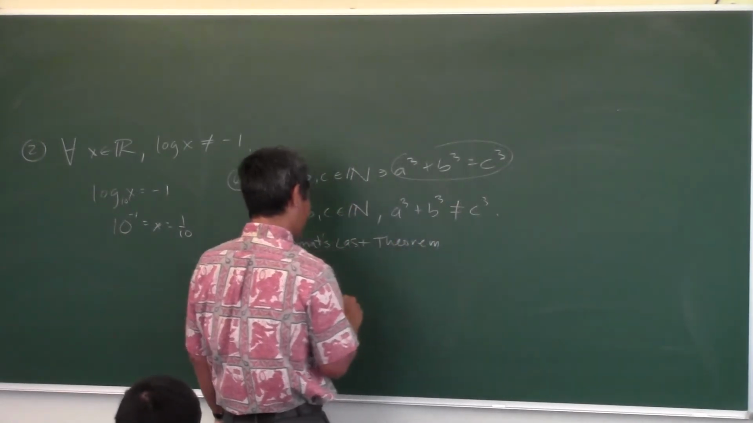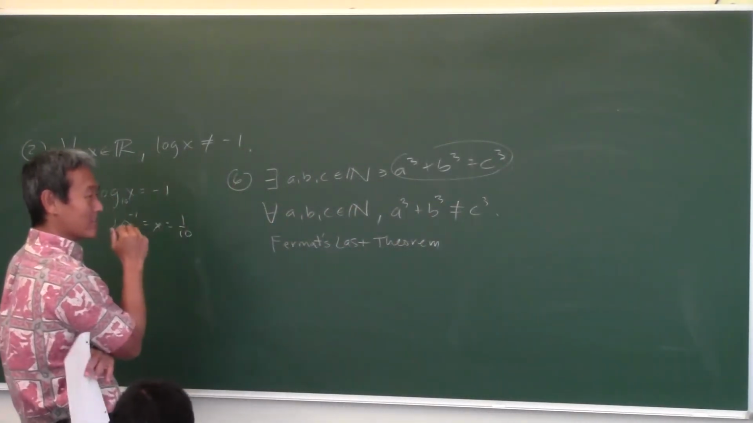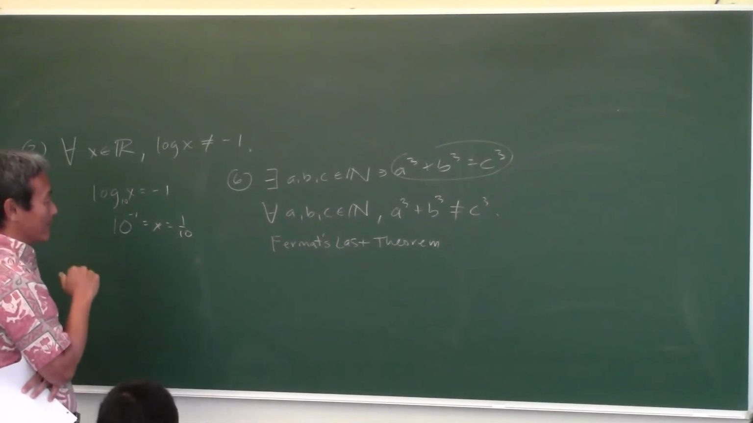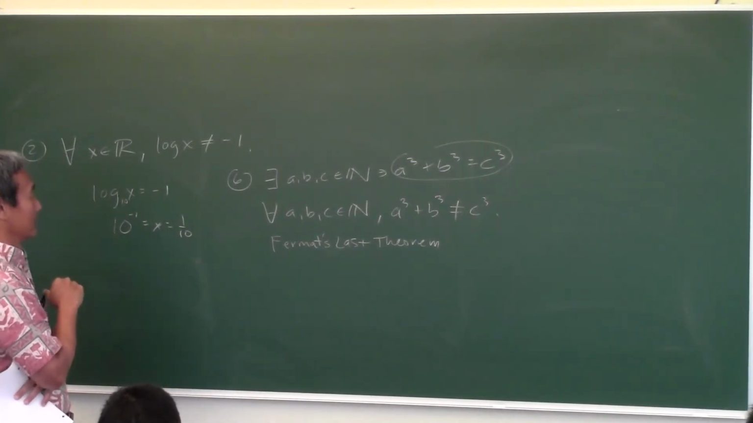Fermat was a very famous mathematician, I believe. Was it in the 1600s or the 1700s? In fact, he might have been the best mathematician in the world at that time.